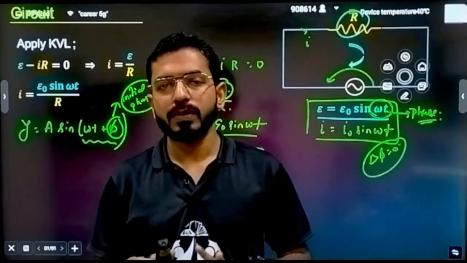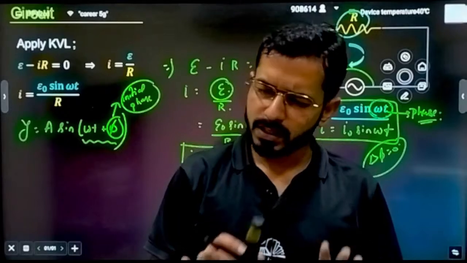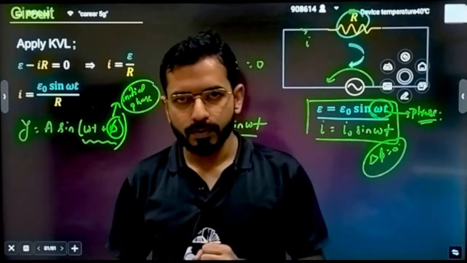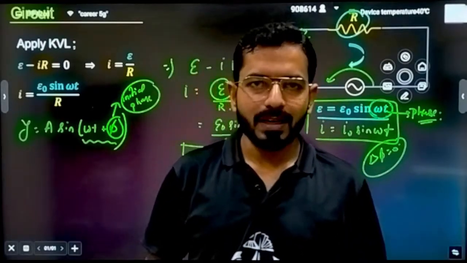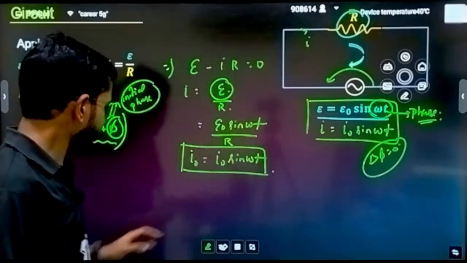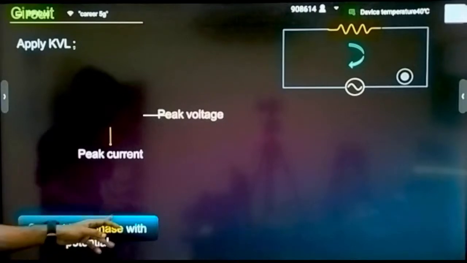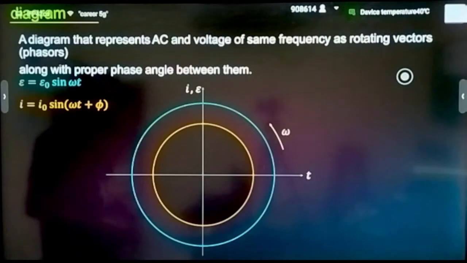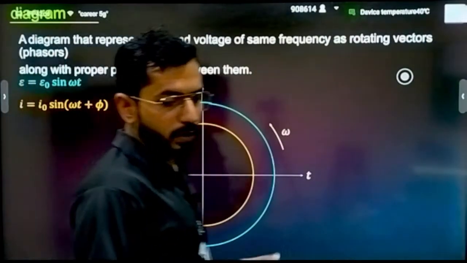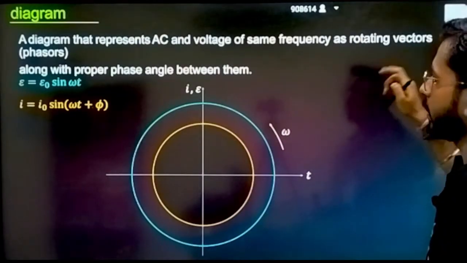Clear now? So this is the behavior of the resistor circuit. In a resistor circuit we have to understand that current and voltage are in the same phase. As of now, whatever I am saying, just absorb it. Very soon you will understand why I am saying all these things and what is the significance of all these things. So current I is in the same phase with the potential, that is what we are understanding. Now let's understand how to represent these things. Now let's understand the phasor diagram.